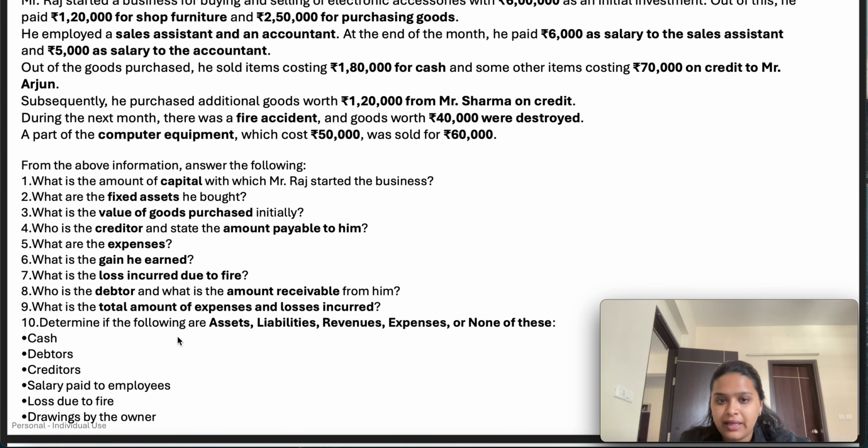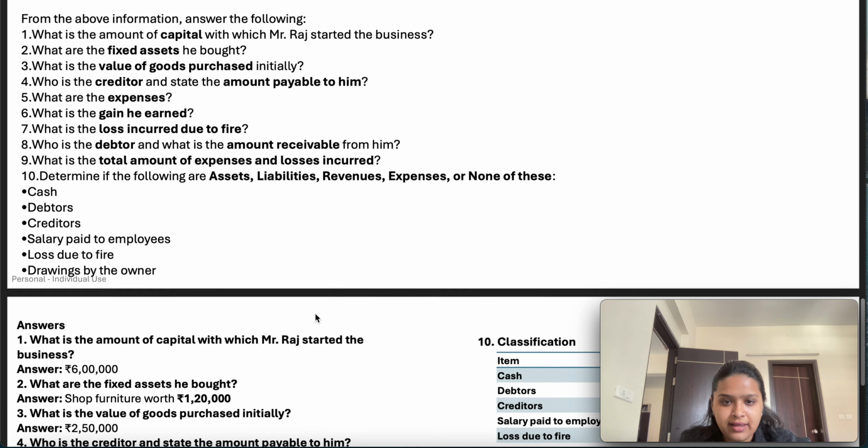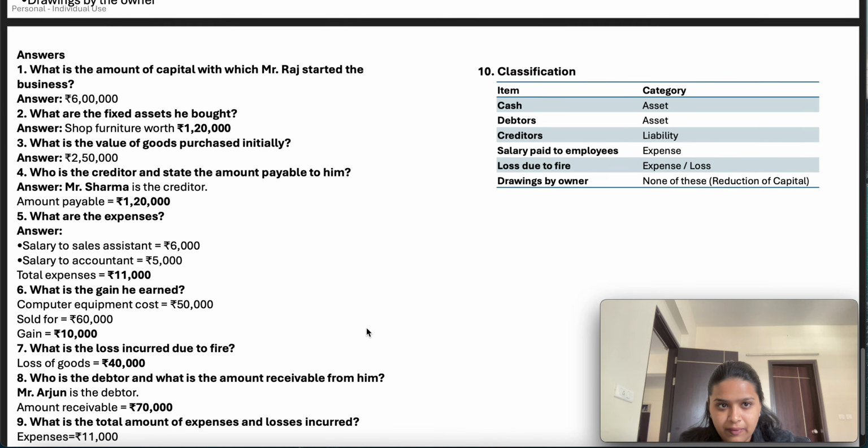Determine if the following are an asset, liability, revenue, expense, or none of these. Cash is an asset and a current asset. Debtor is an asset and a current asset. Creditors is a liability and a current liability. Salary paid to employee is an expense. Loss due to fire is also an expense. Drawing by the owner is none of asset, liability, revenue or expense, but it will impact our capital contribution or the share capital, right? In the next slide you will find the solutions.